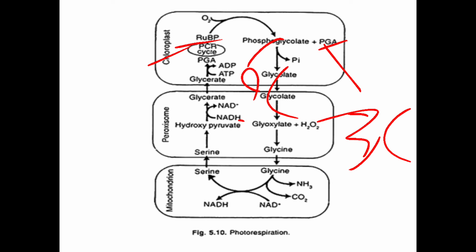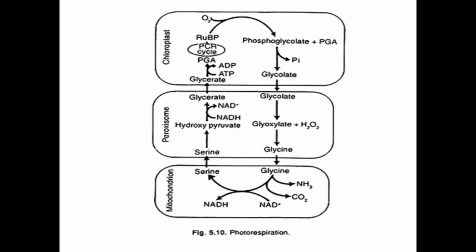So RuBP had 5 carbon atoms because RuBP is a pentacarbon molecule. It is a 5 carbon compound, and when it breaks down in the presence of oxygen, it forms one phosphoglycolic acid, a 2 carbon compound, and one PGA, phosphoglyceric acid, a 3 carbon compound. Clear? Okay, and this was taking place in the chloroplast. Now what will happen?